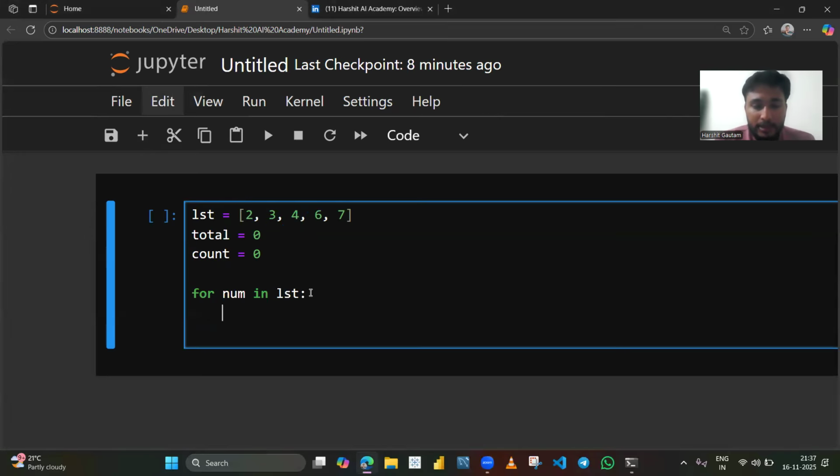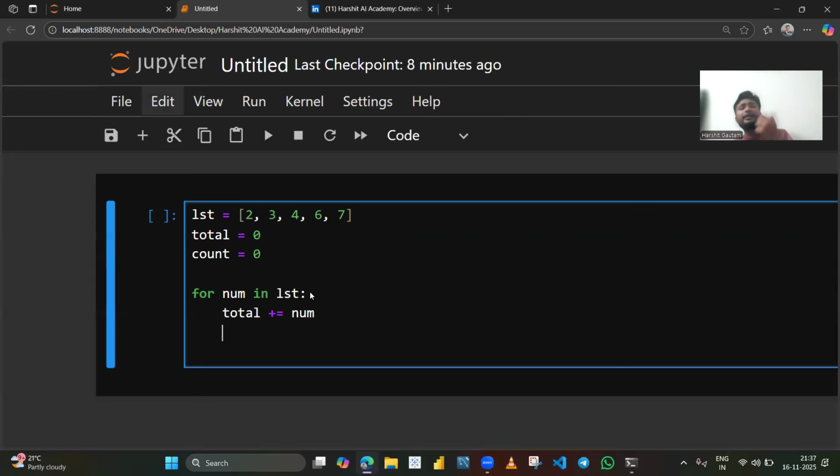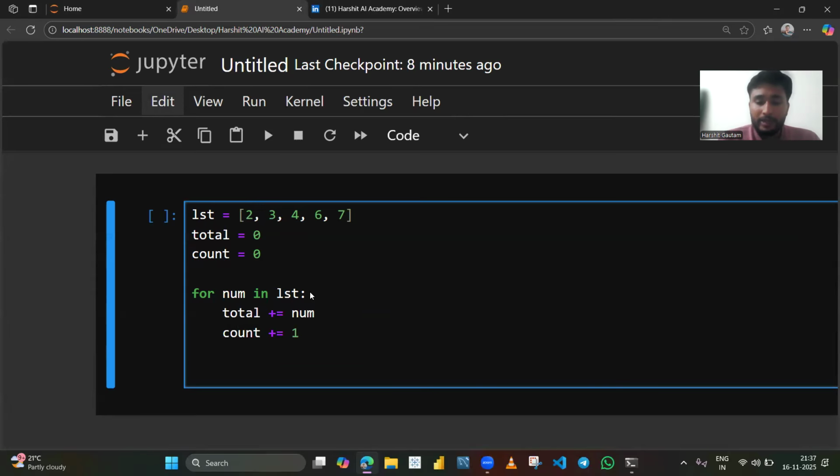I'll write total plus equals num. And then every time I iterate over these values, I know that I have added one more value, so I will also increment count by 1. We'll get outside of the for loop and now we have total without using sum. We have count without using the len function. So we have not used any built-in function till now. And I will directly calculate the average now.